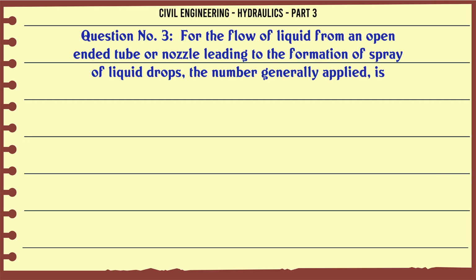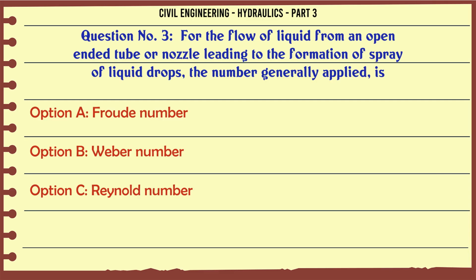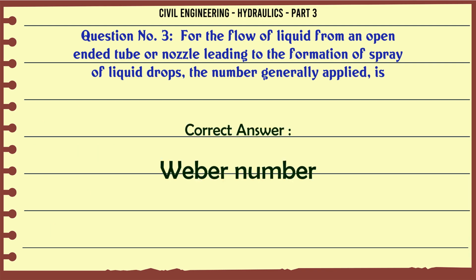For the flow of liquid from an open-ended tube or nozzle leading to the formation of spray of liquid drops, the number generally applied is: A, Froude number; B, Weber number; C, Reynolds number; D, Mach number. The correct answer is Weber number.